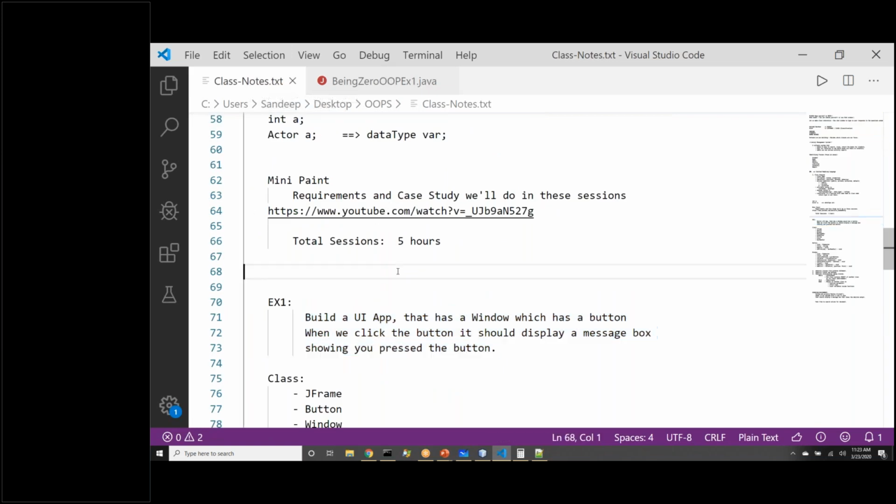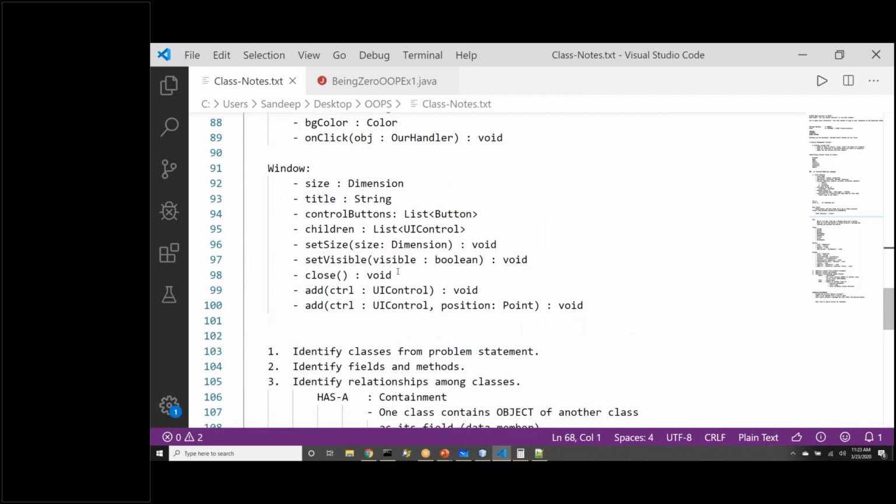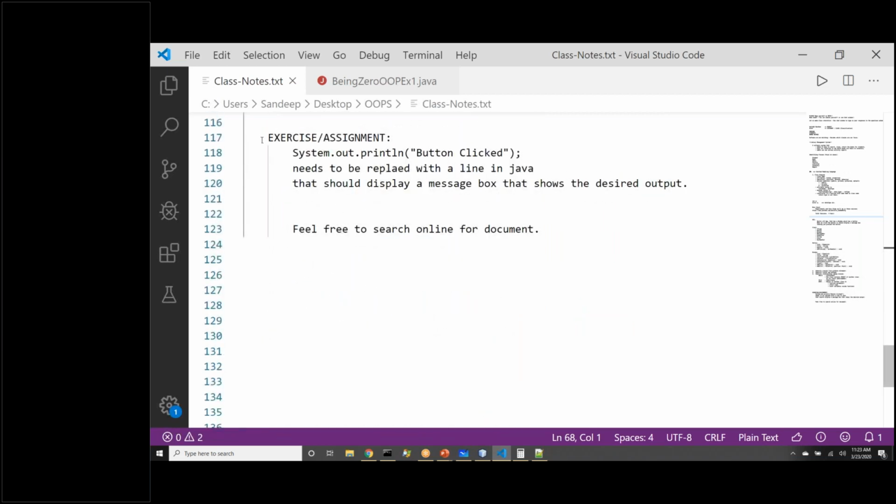But what help I can provide is I will upload the video of this class. This class is getting recorded. So whatever we have discussed so far, that recording will be available to you. Feel free to go over the recording. It will help you revise the concepts. And you need to complete this exercise. So next time when we meet, next time when we plan a session, I will ask you like, have you completed this assignment, this exercise or not, right? So this is where we will end today.